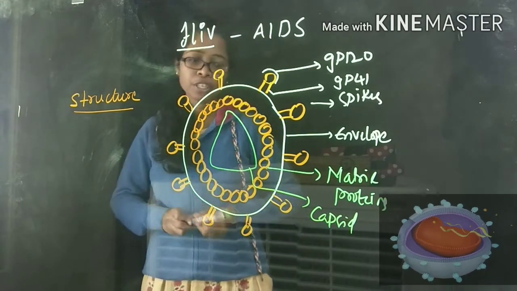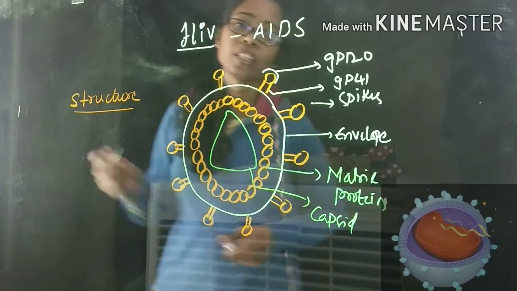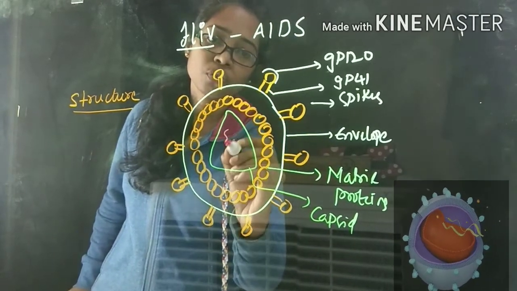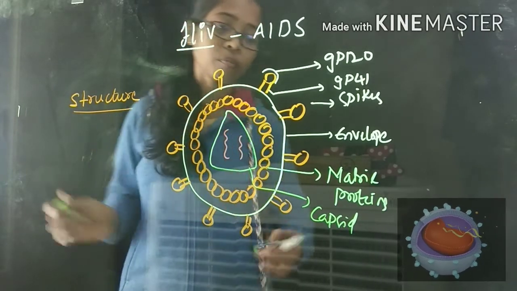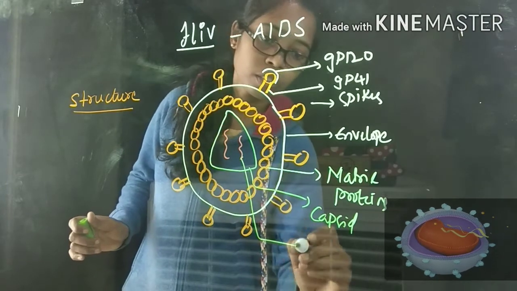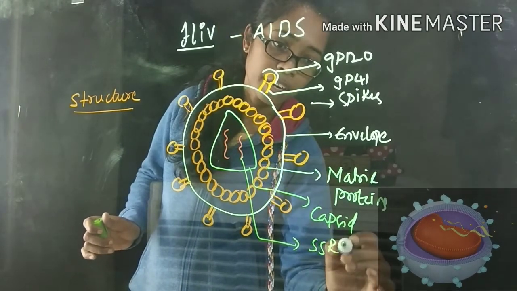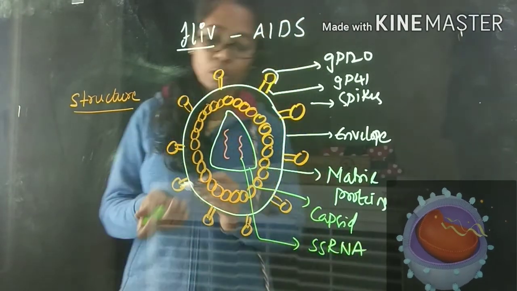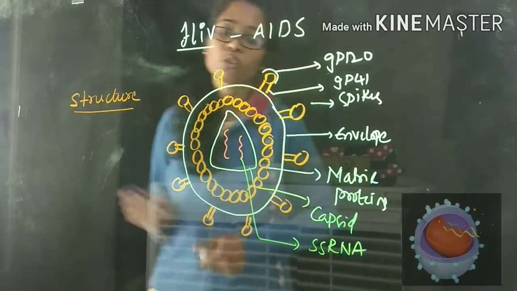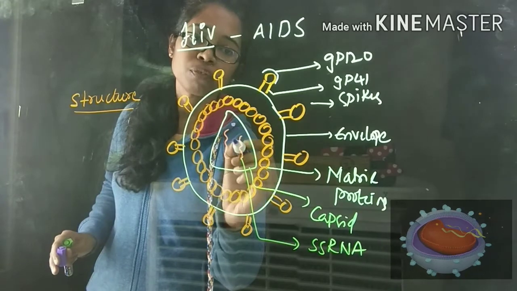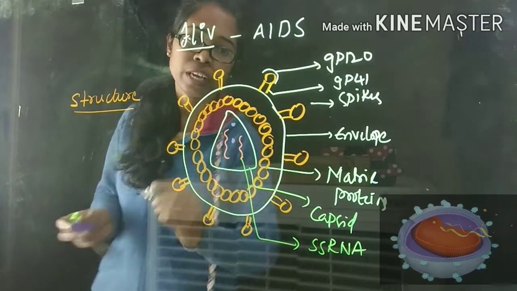Inside this capsid, we have the genetic material, that is, two single-stranded RNA. This we will call single-stranded RNA. Along with the single-stranded RNA, the capsid also contains three different types of enzymes.